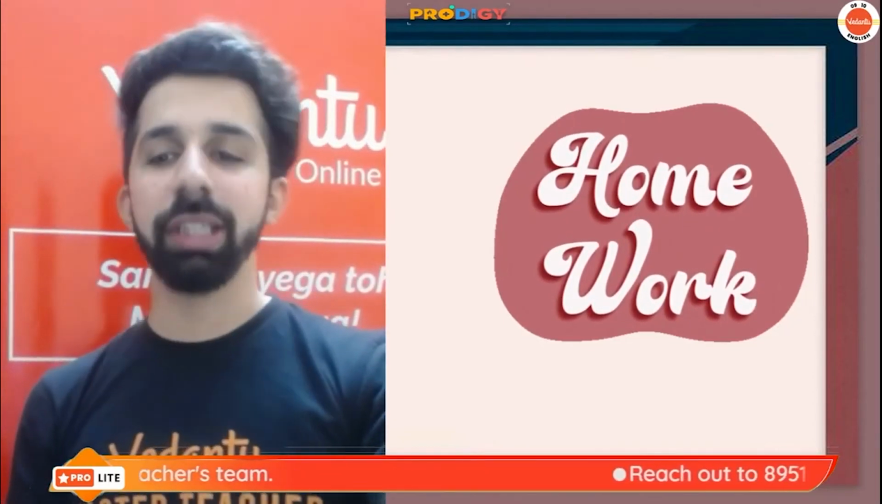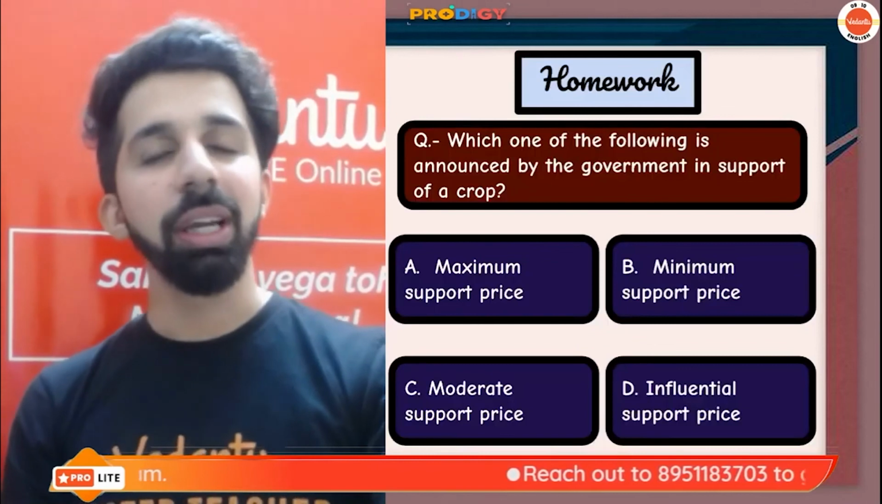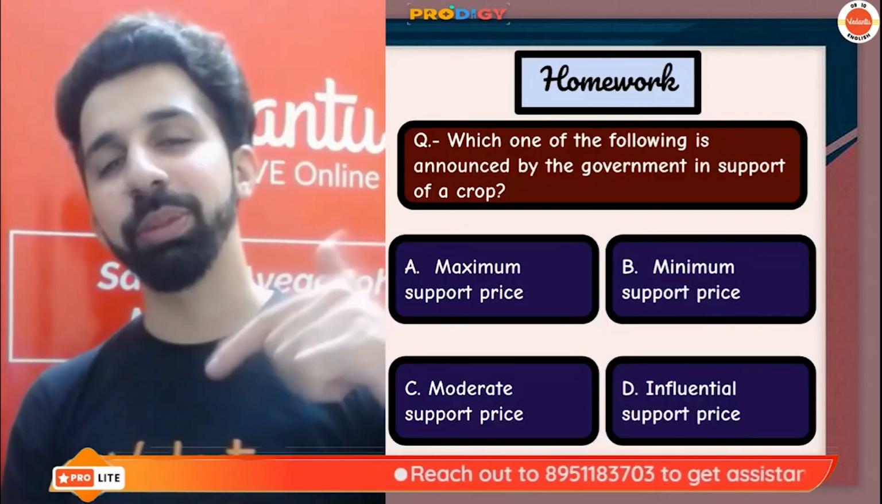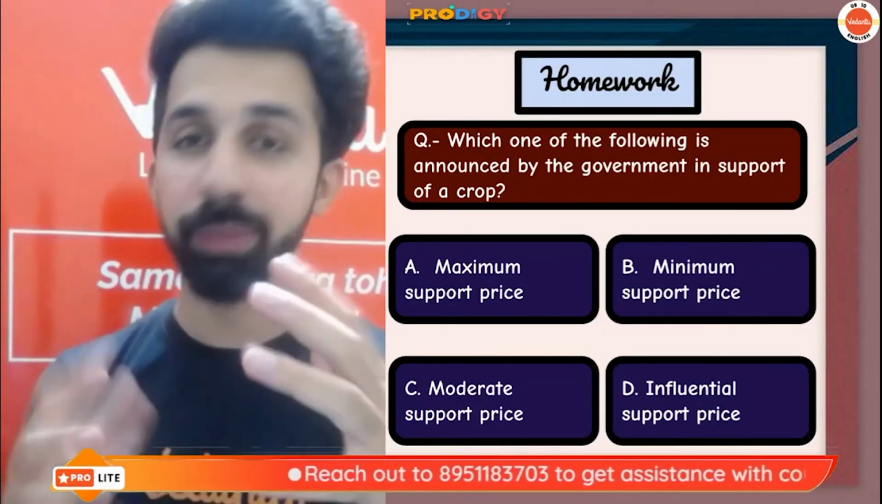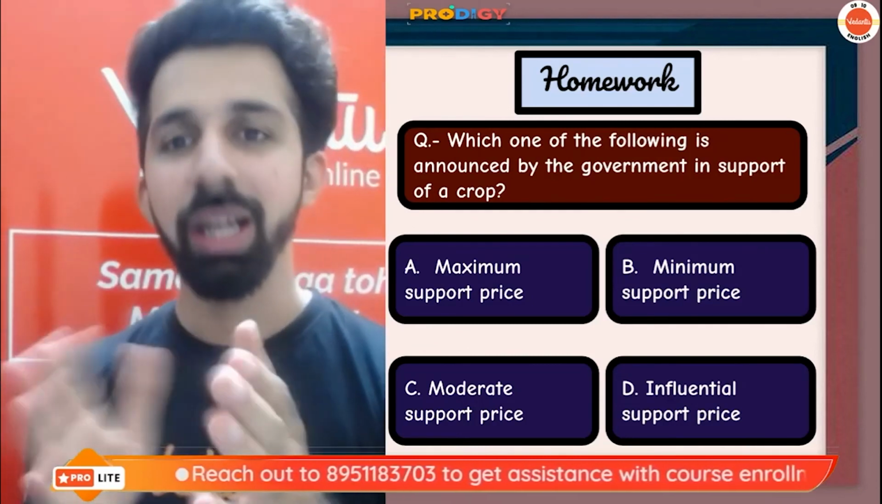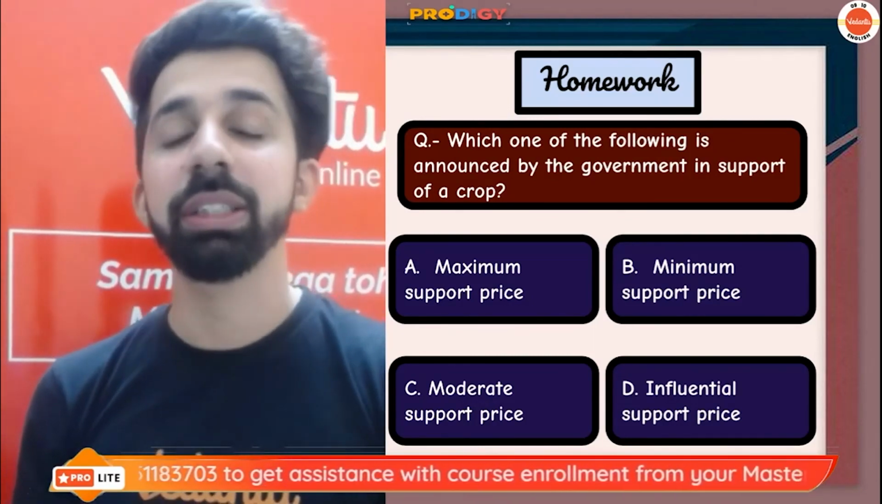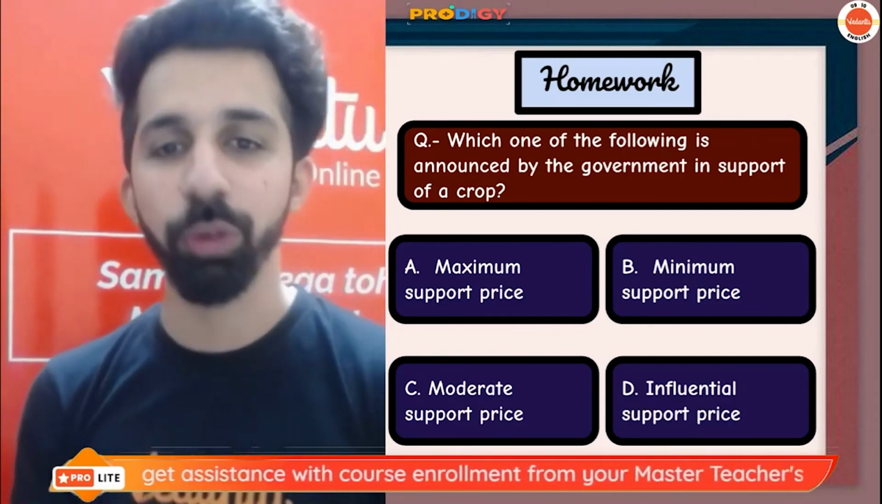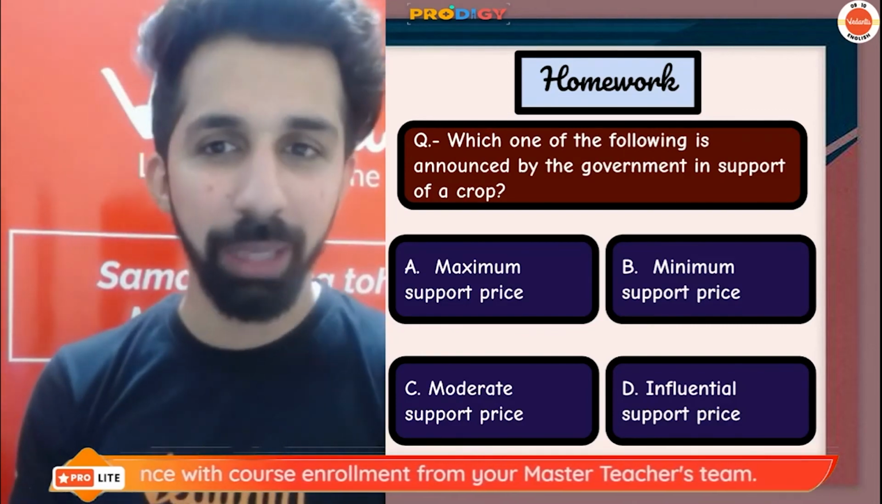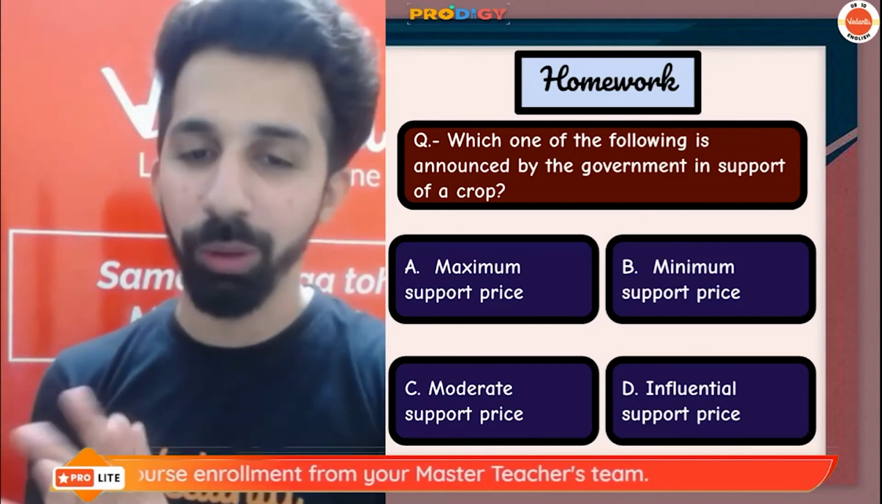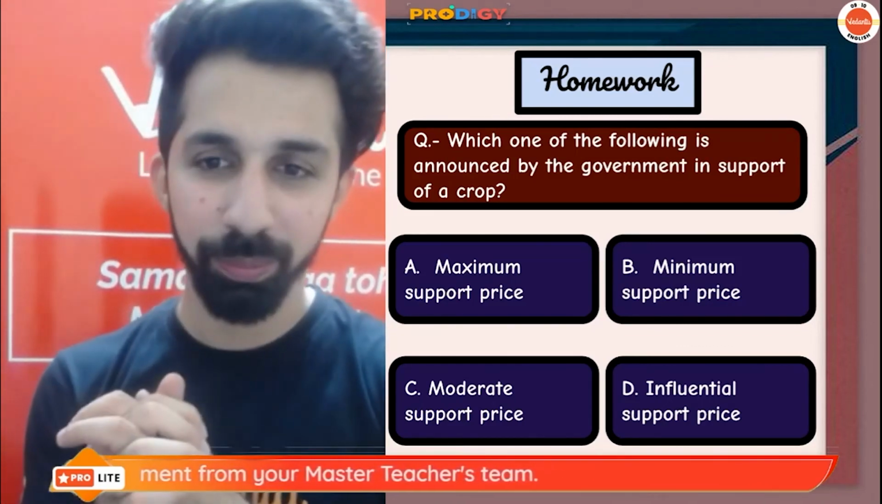Let me do one thing, guys, I'm going to give you 2 homework questions. Make sure that after the video ends, you let me know the answers in the comment section. The questions are: which one of the following is announced by the government in support of a crop? You have 4 options: maximum support price, minimum support price, moderate support price, influential support price.